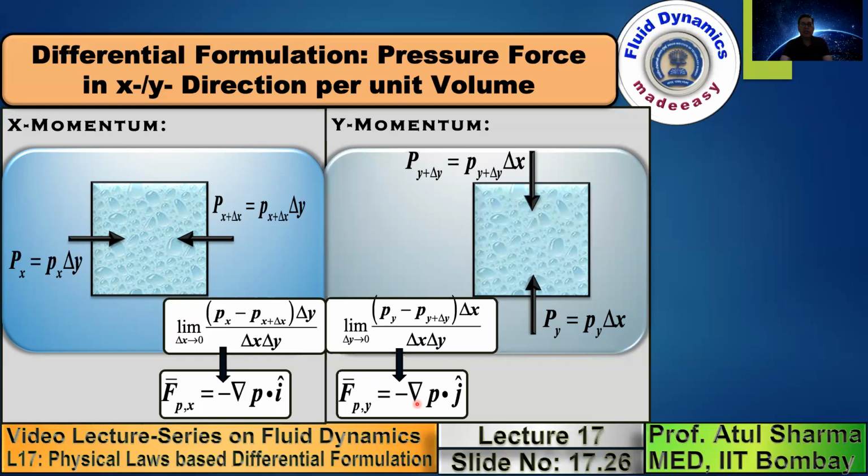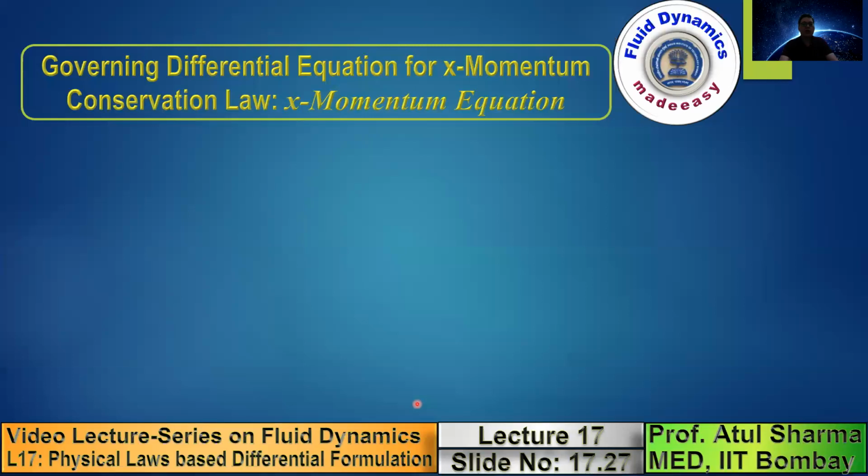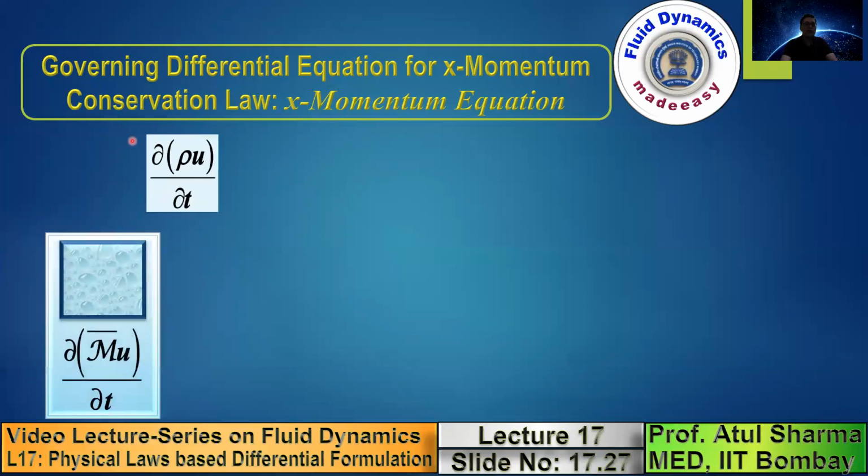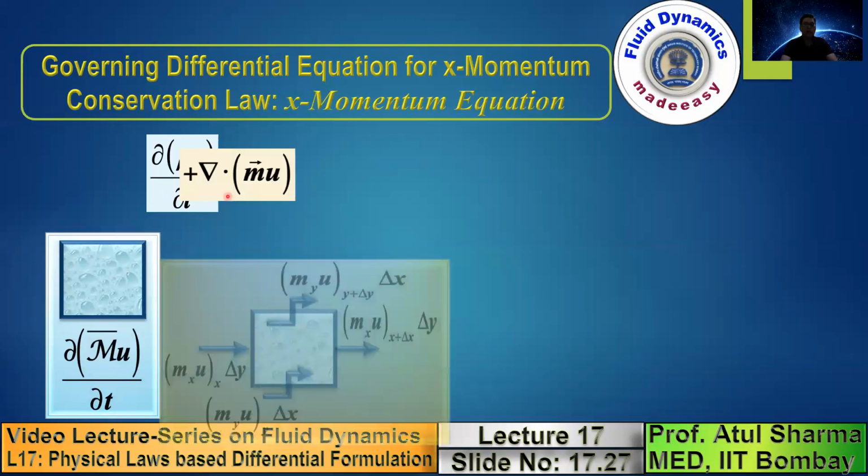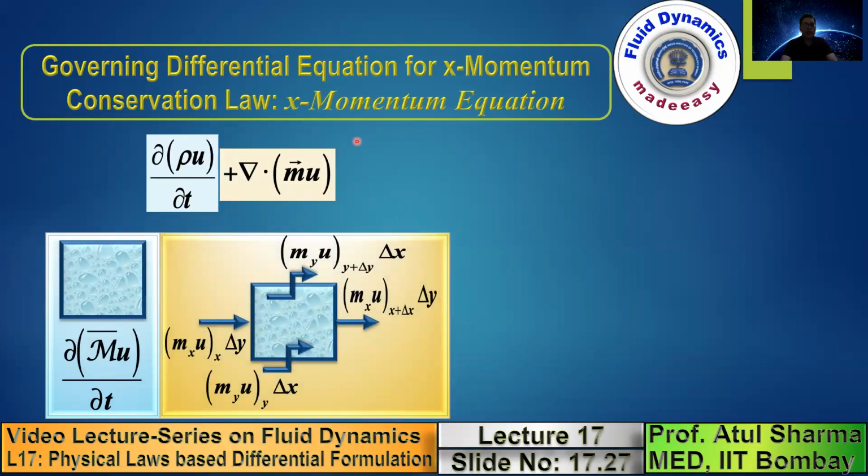So we have done term by term differential formulation for the momentum equations, where we have two terms on the left hand side and two terms on the right hand side. And finally, when we show it together, this is presented in this slide as the governing differential equation for the x momentum conservation law, and that differential equation is called the x momentum equation. Note that each of the differential terms corresponds to per unit volume. This differential term represents the net x momentum stored inside the control volume per unit volume. This is the net x momentum flow rate leaving the surface of the control volume per unit volume of the control volume.